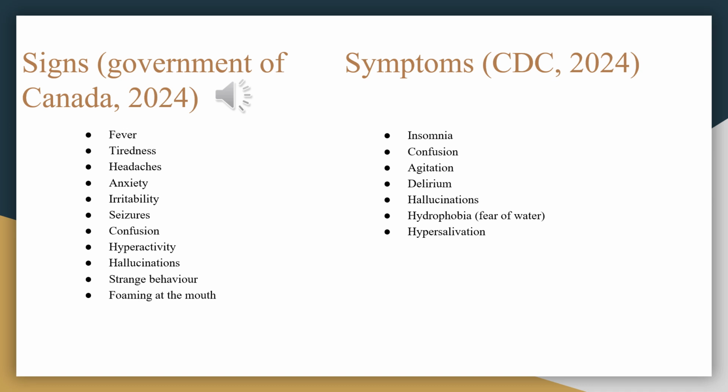The symptoms of rabies are again included but not limited to insomnia, which is trouble falling asleep, staying asleep, or getting good quality sleep, confusion, agitation, where you're feeling tense and get easily annoyed, delirium, which is episodes of confusion, hallucinations, hydrophobia, which is a fear of water, and hypersalivation, where your body produces a lot of excess saliva.